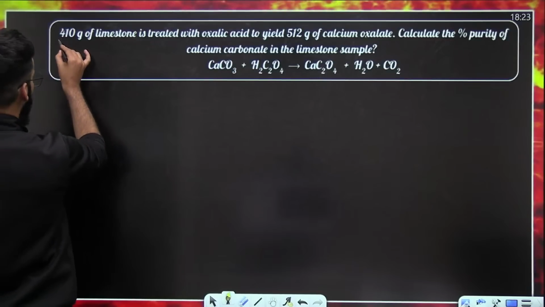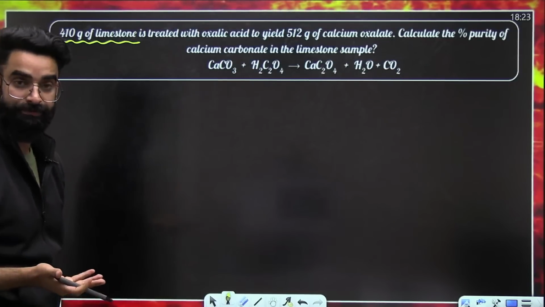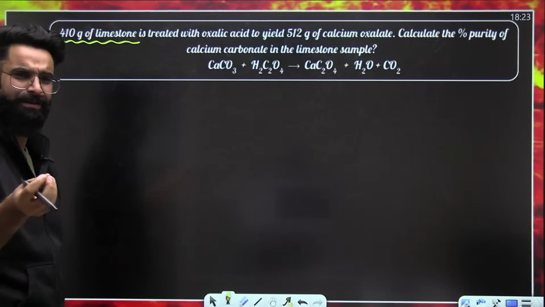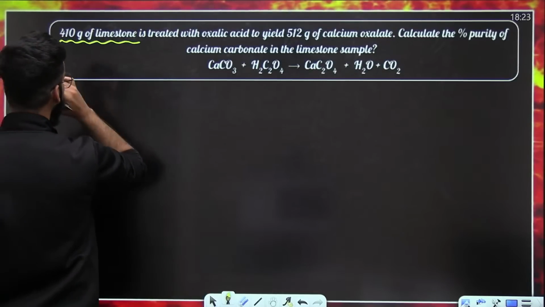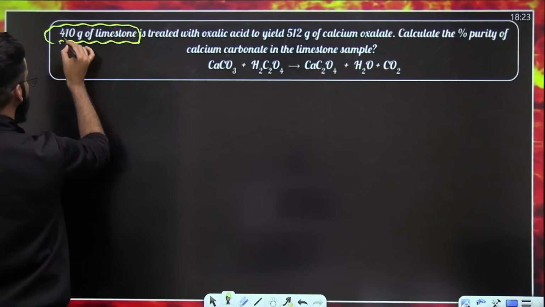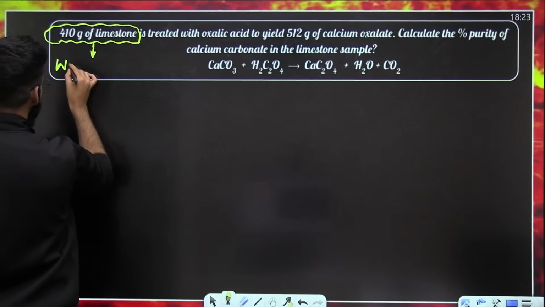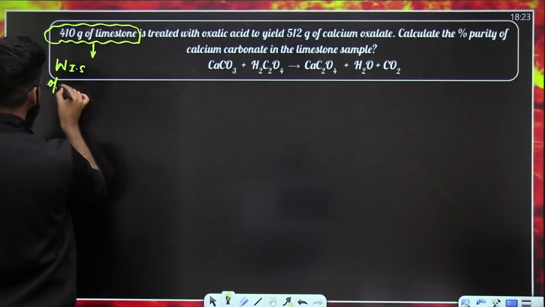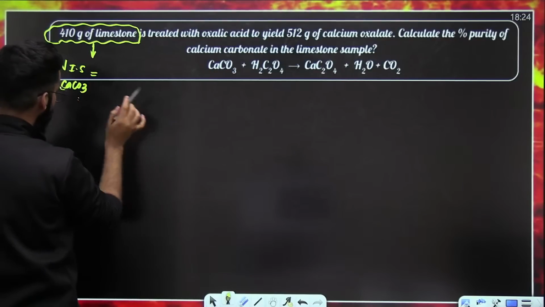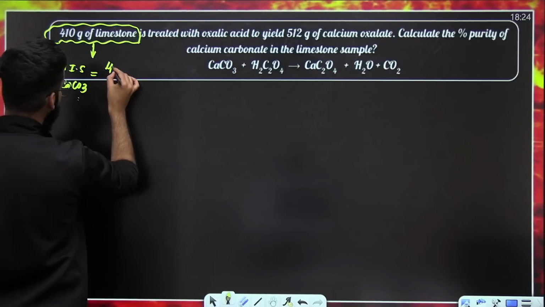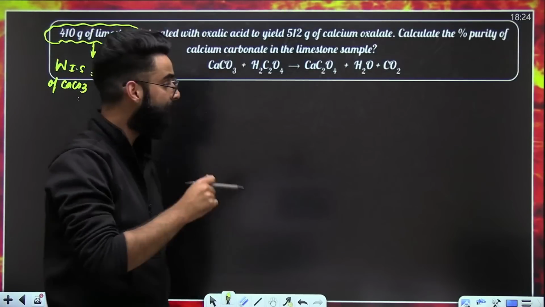Look at this question, guys. 410 grams of limestone, right? So we have limestone, which is calcium carbonate plus something else. Okay, leave that aside. Should I be calling this 410 grams the mass of impure sample of calcium carbonate? It is the mass of limestone. Limestone consists of calcium carbonate plus something, right? So this 410 grams is the mass of impure sample of calcium carbonate, right?